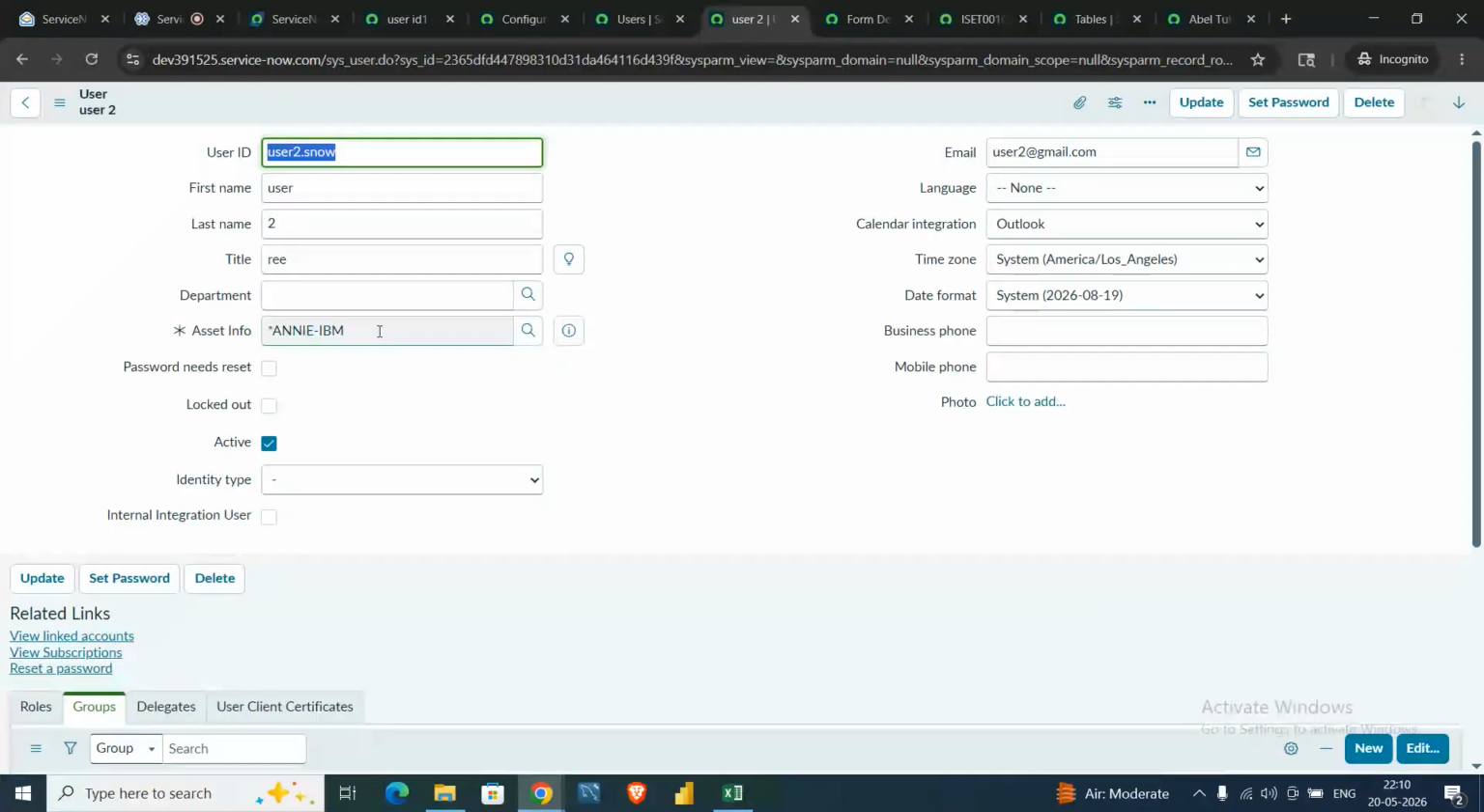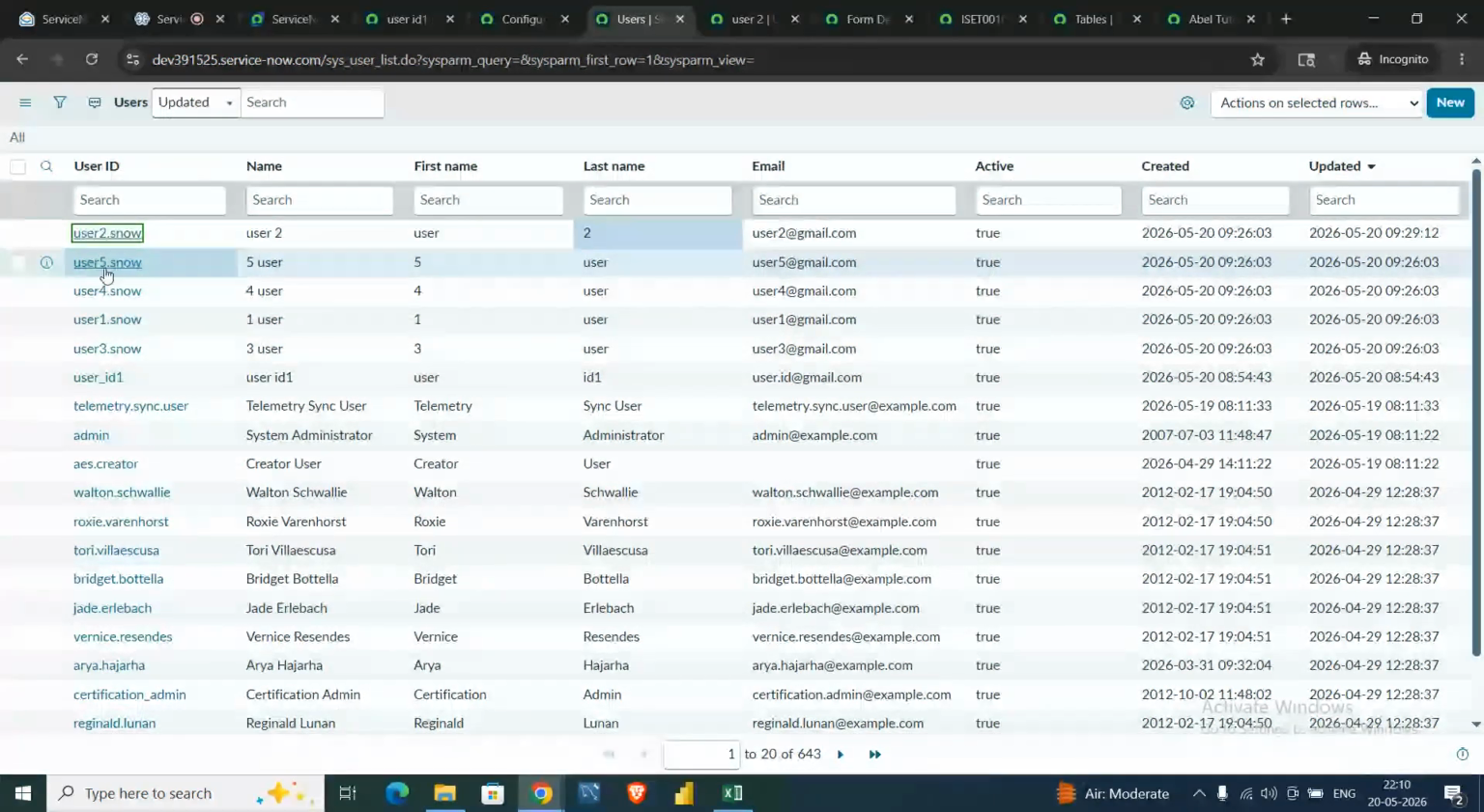As you can see, it is now saved, and we can know this way that this asset is allocated to this user.